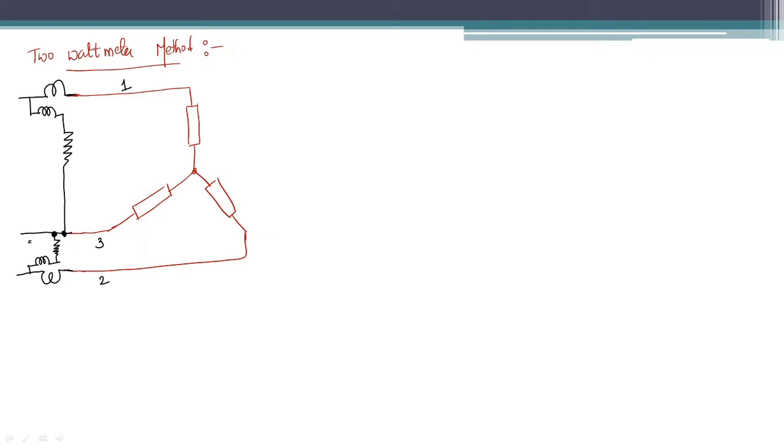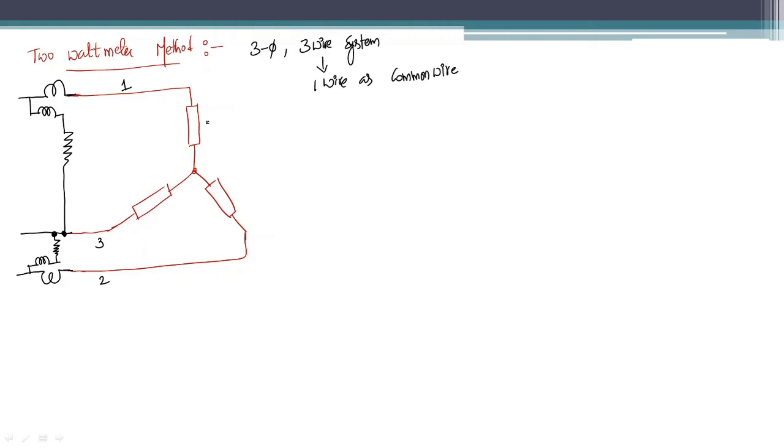Here we are using a 3 phase 3 wire system with star connected lagging load. As it is a 3 phase 3 wire system, and we are considering one wire as the common wire, we can use 3 minus 1, which is 2 watt meters, to measure the 3 phase power.